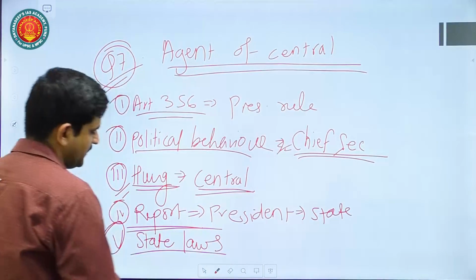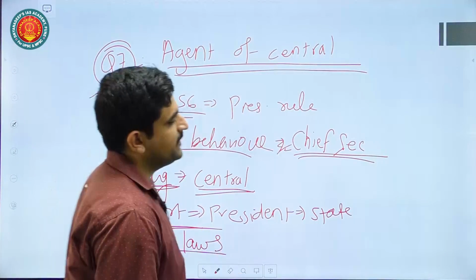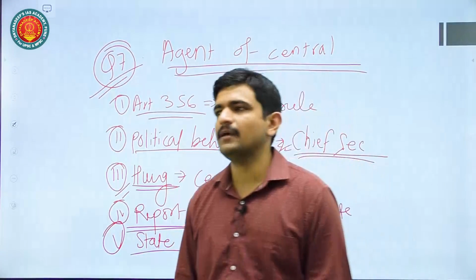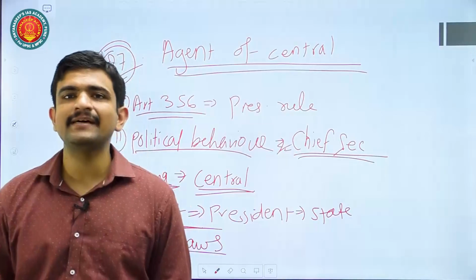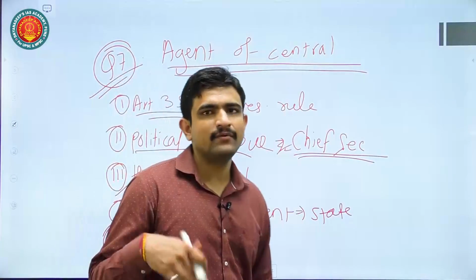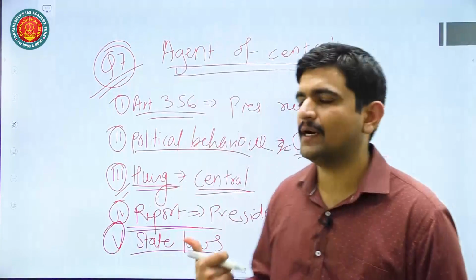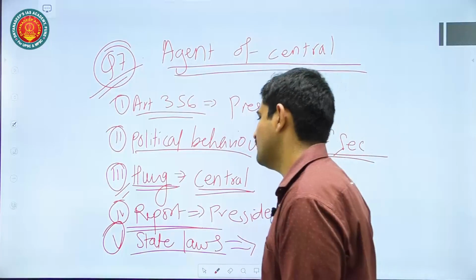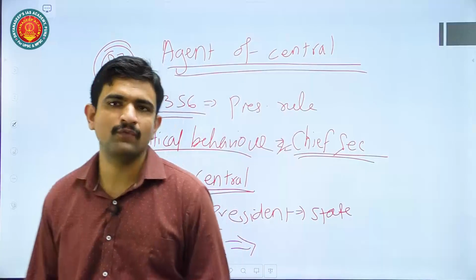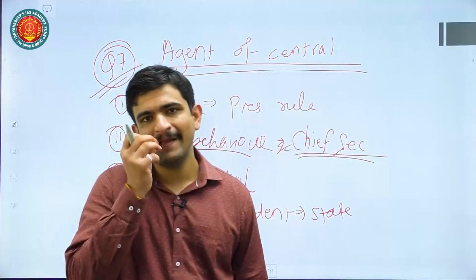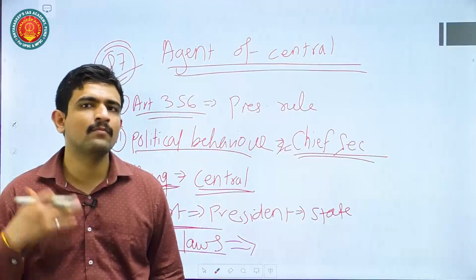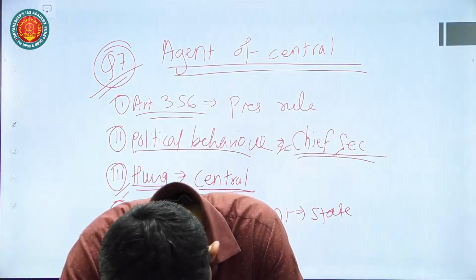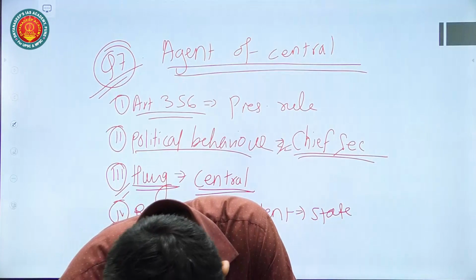These state laws are not only reserved for the president, but also hindered at the state level. There will be delay in implementing that law, which may be required by the state government in very immediate format, but it does not happen because of the governor sending that particular bill to the president's assent. So that is also a thing you can talk about.